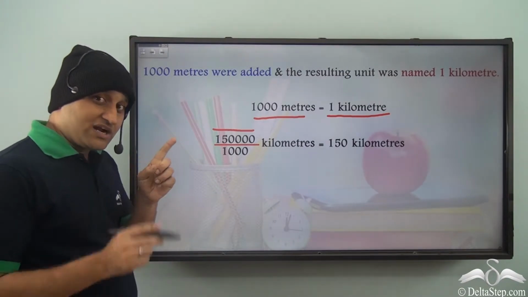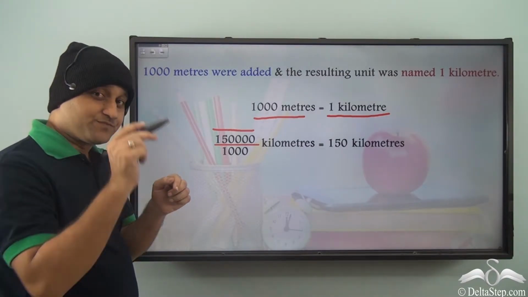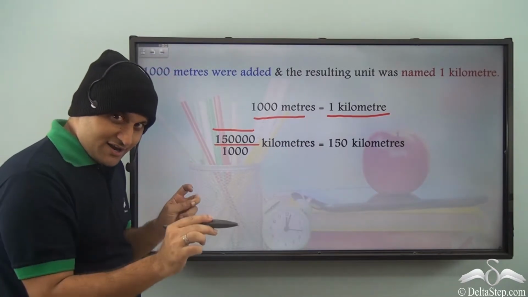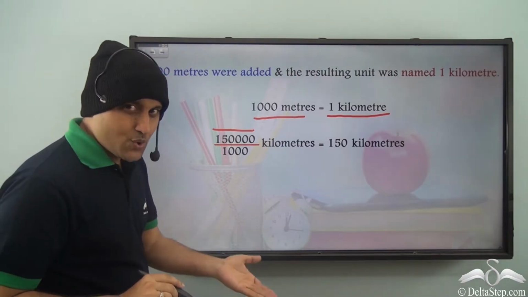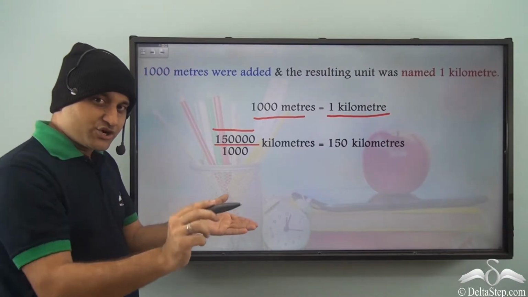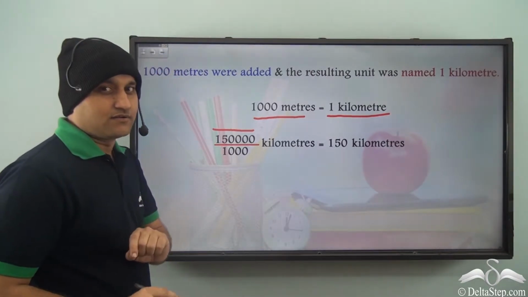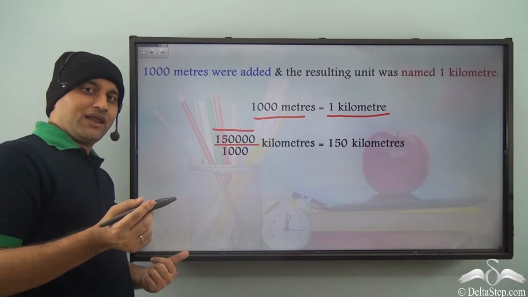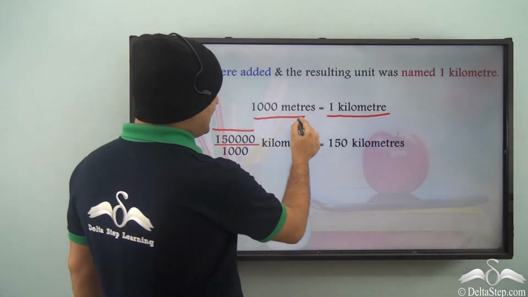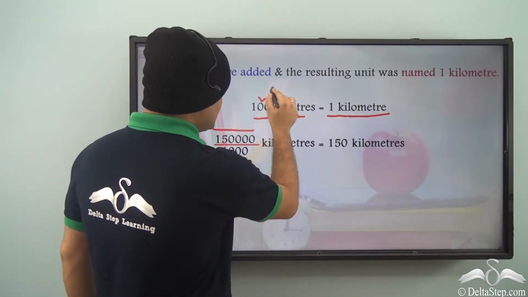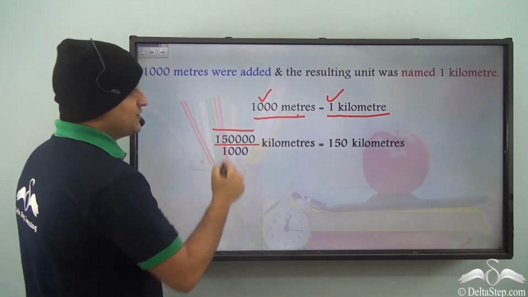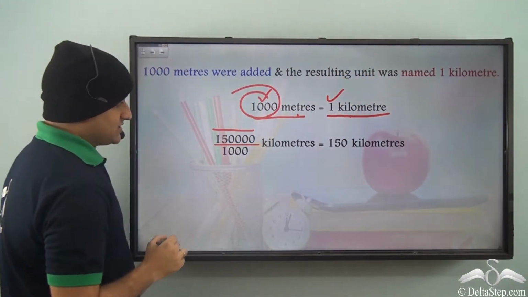So, we are converting from meter to kilometer, smaller unit to larger unit. So, what do we do? Well, for smaller unit to larger unit, we divide. And what do we divide with? Well, what is the relationship between meter and kilometer? It's 1000 meters is equal to 1 kilometer. So, we divide by 1000.